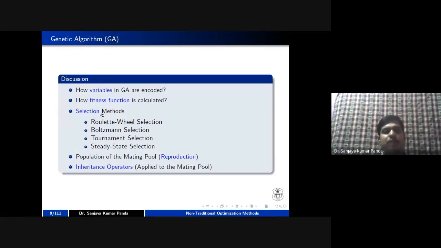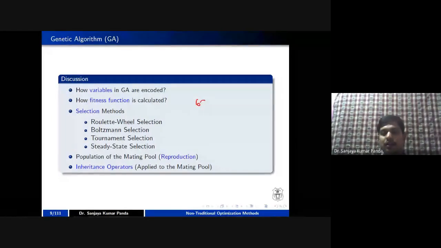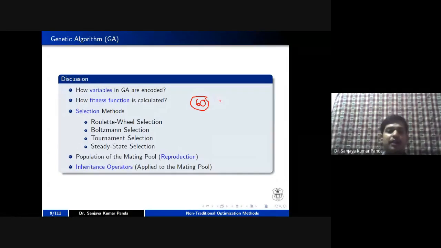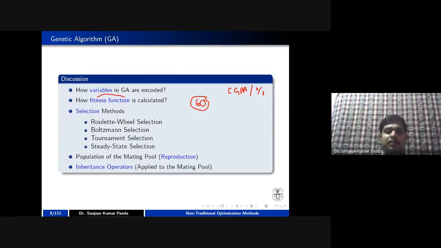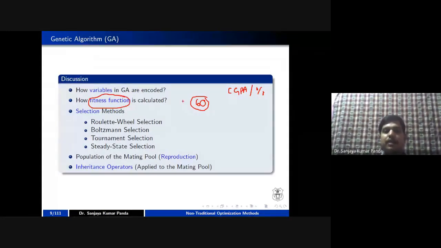Now, once you apply a fitness function, for example, in a class, 60 students are there, right? And in each and every university, we are calculating CGPA or SGPA, or the percentage system. Let's say I am treating this CGPA and percentage calculation as a fitness function. Then by applying the fitness function, I can get a fitness value. So I can get the fitness value of the 60 students, which may be a CGPA or percentage.